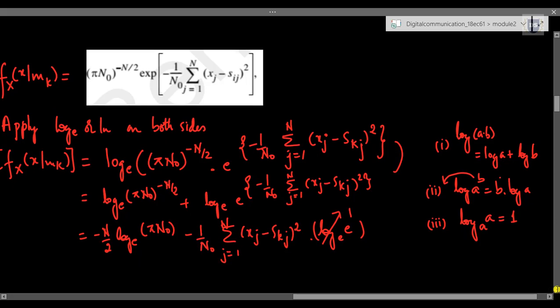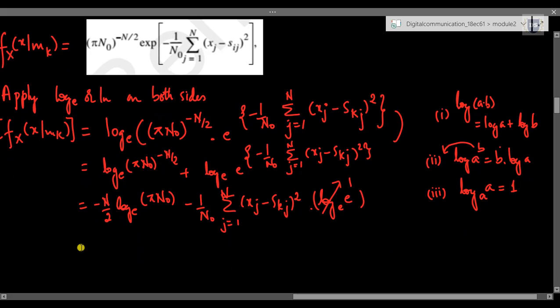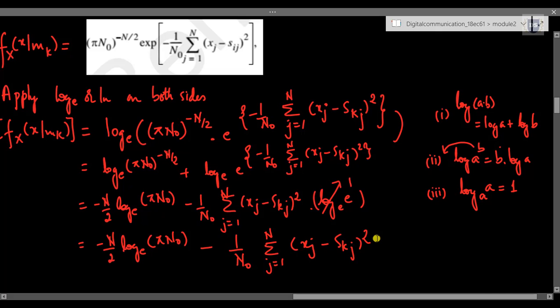So this entire thing boils down to minus n by 2 log to the base e of pi n naught, minus 1 by n naught summation j starting from 1 to n of xj minus skj whole square.